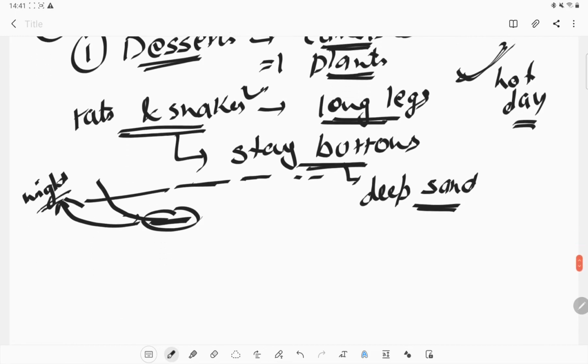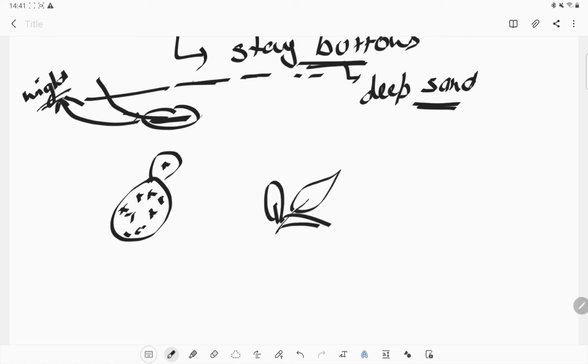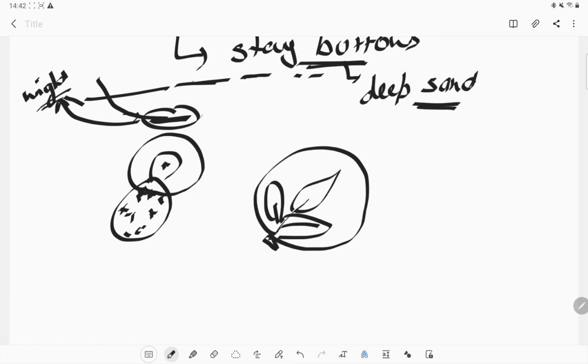They can eat their food on the surface. Similarly, plants also have adaptations. Just take an example. This is a cactus plant, and this is a normal plant we are taking. Now we have tied a polythene around each of them. Now, what happens if we put them in the sun?